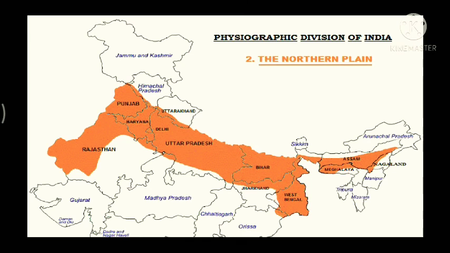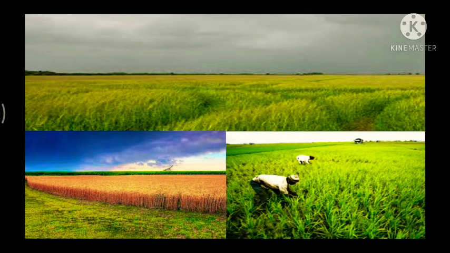It spreads over an area of 7 lakh square kilometer. The plain, being about 2400 kilometer long and 240 to 320 kilometer broad, is a densely populated physiographic division. With a rich soil cover combined with adequate water supply and favorable climate, it is agriculturally a productive part of India.